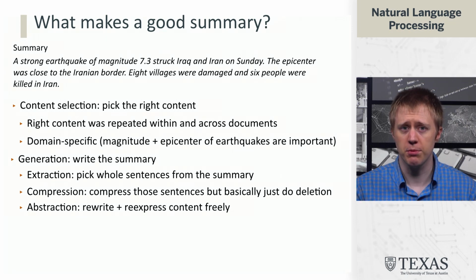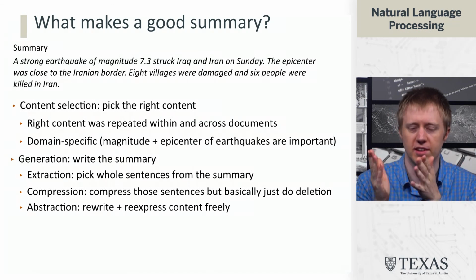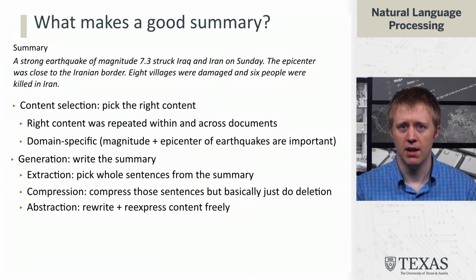So these are the three types of summarization that we're going to explore over the next few segments. But this gives you an idea of the things that we need our models to be able to capture, this content selection and then generation pipeline. That's the end of this segment.